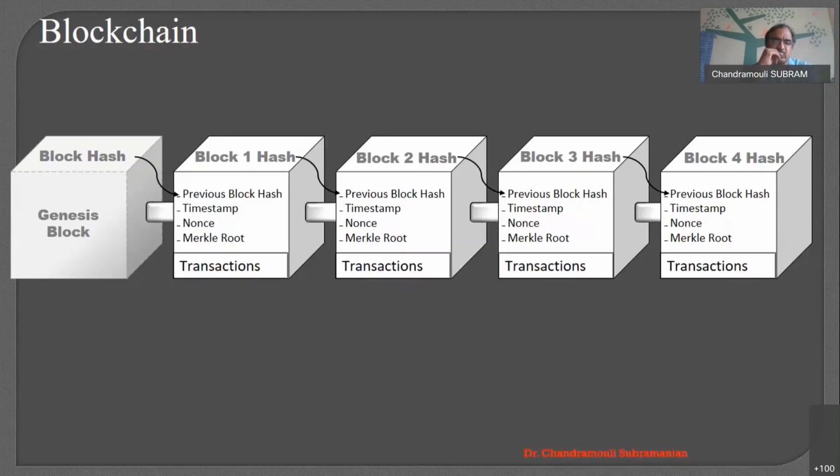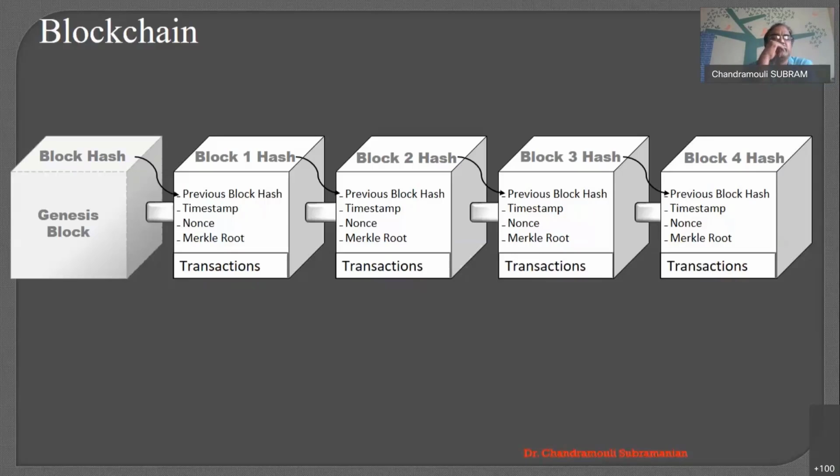I cannot just go and change block 2 without changing block 3 or block 1, and vice versa. In a blockchain, there will be hundreds and thousands of blocks. So changing a block without changing its hash or the Merkle root is very difficult. In other words, identifying the Merkle root itself is very difficult. That is the job given to the miners, which is why the miner's job is very, very difficult.